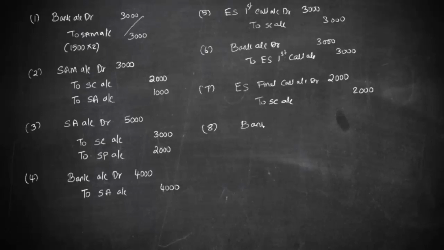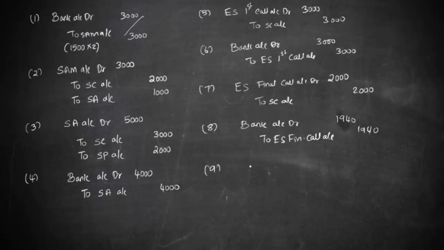So we'll put that: bank account debit to equity share final call account, what was received is only 1940. It means there is an arrear, so we'll transfer this difference to the arrears.